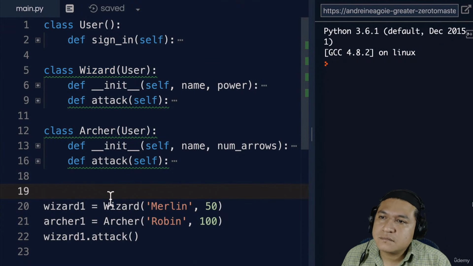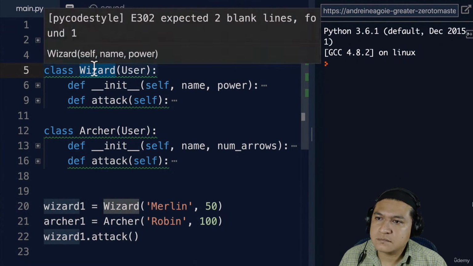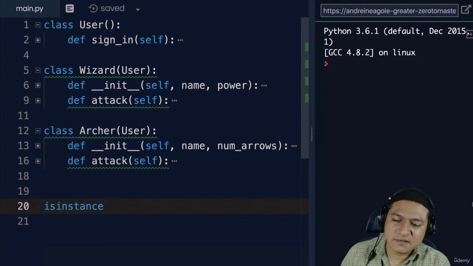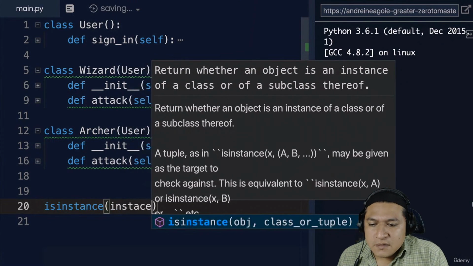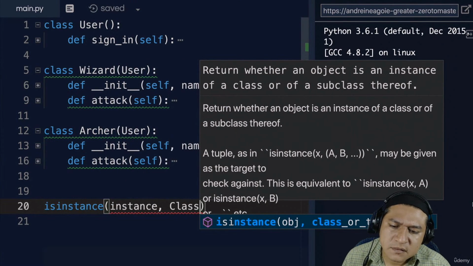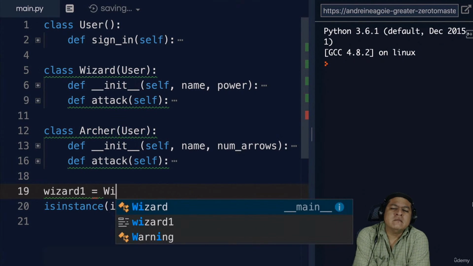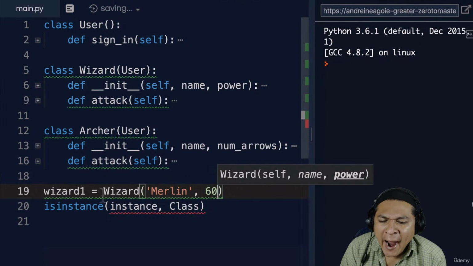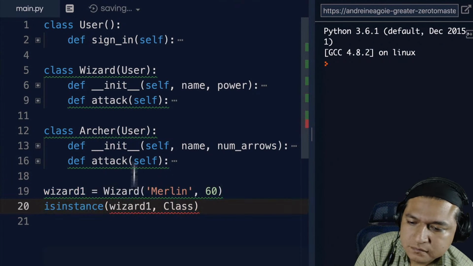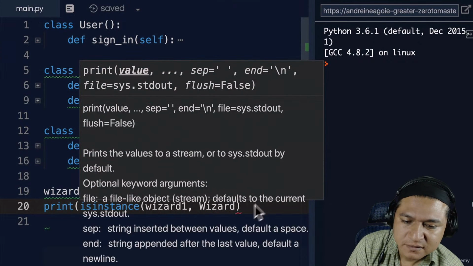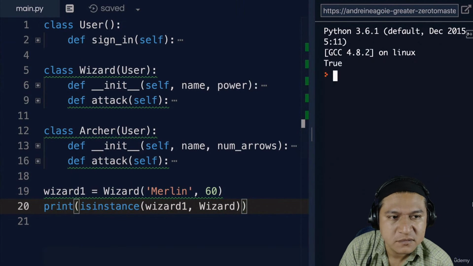Now, Python gives us a useful tool to check if something is an instance of a class. And easily enough for us, it's called isinstance. We give it the instance and then the class that we want to check. So in our case, if we had wizard1 equals Wizard Merlin with power of 60, and I do isinstance wizard1 of Wizard and print this, what do you think we'll get? Click run. I get True.